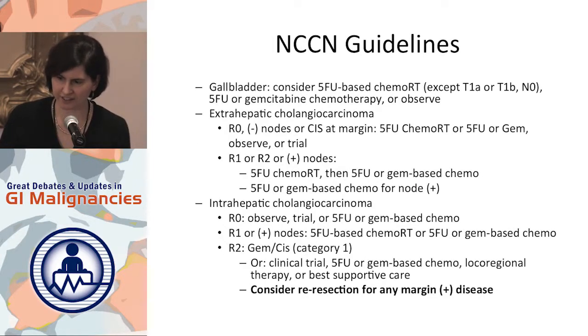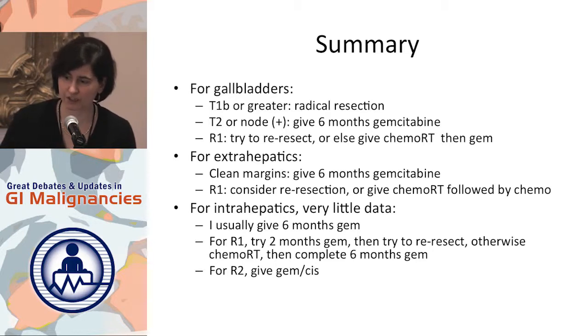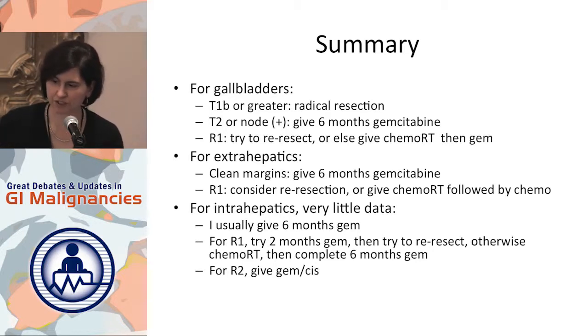So these are the NCCN guidelines. I think for the sake of simplicity and because I'm running out of time, you have them in your handout. I would just make the point of considering re-resection here for anybody with margin-positive disease, if it's possible to do so. And I'll finish with what I do. So for gallbladder cancers with T1B or greater disease, I go back to the surgeon and say, you guys need to re-resect this person. For a T2 patient or node positive, I give 6 months of GEM. For R1s, I try to resect or give chemo-RT and then GEM. For extrahepatics with clean margins, I give 6 months of GEM. For R1s, I consider re-resection or give chemo-RT followed by GEM.